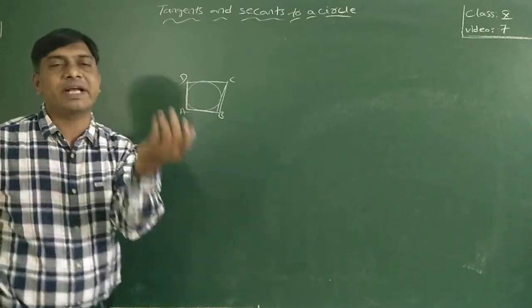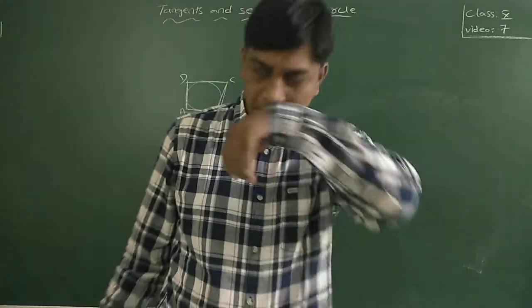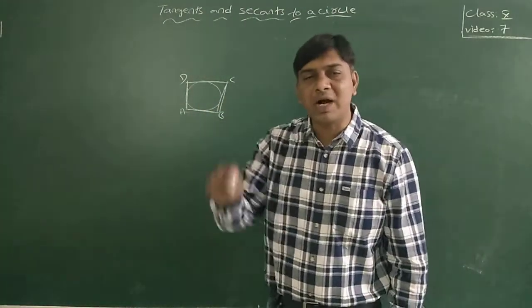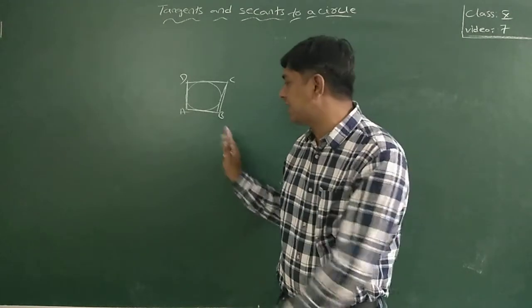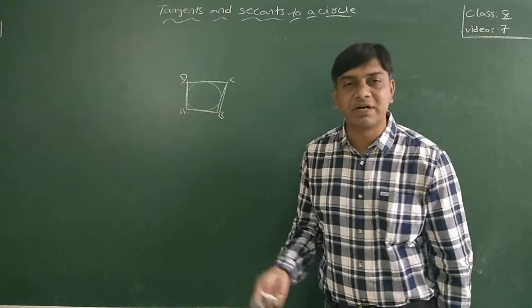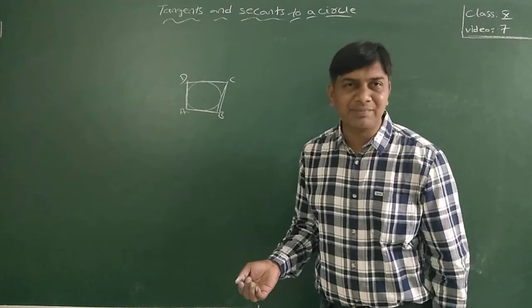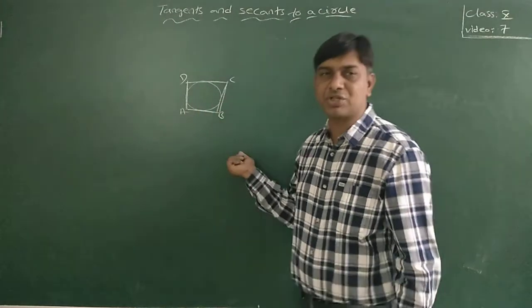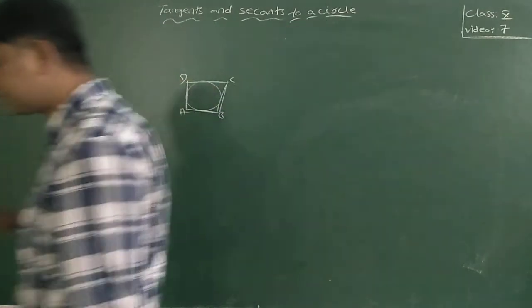After this only, you will get a parallelogram question also. So directly prove it for the parallelogram. If they ask about a quadrilateral, you have to stop at this position only: AB plus CD is equal to AD plus BC. If the word parallelogram is used, you need to prove it completely. I will explain two problems in one question here.